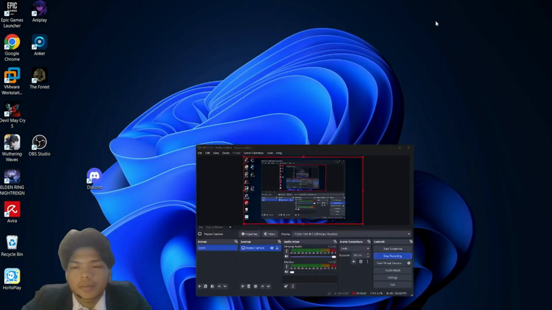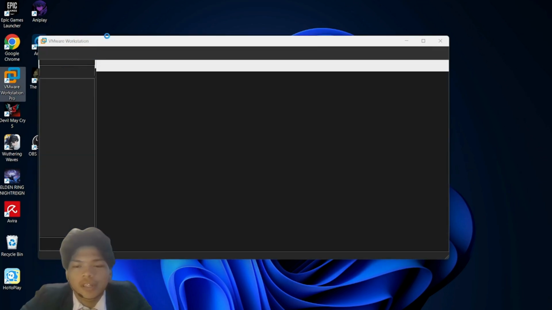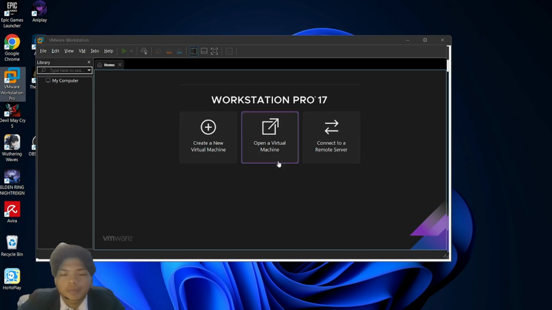Click back, back again. You can now easily access VMware Workstation Pro by clicking on its icon. Here, your VMware Workstation is ready.